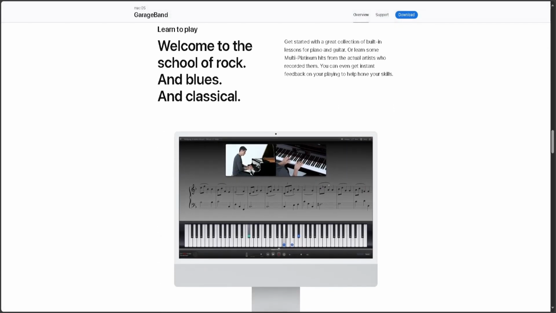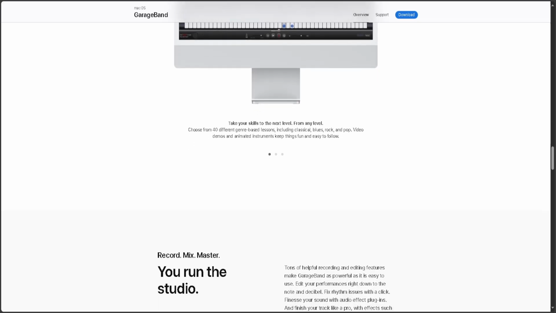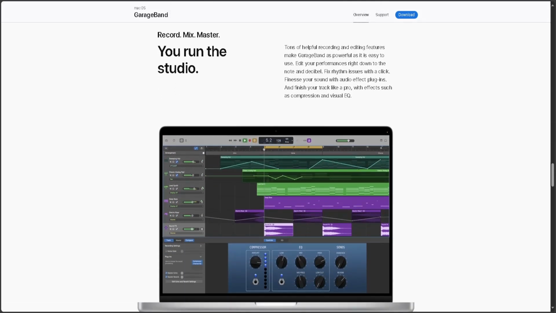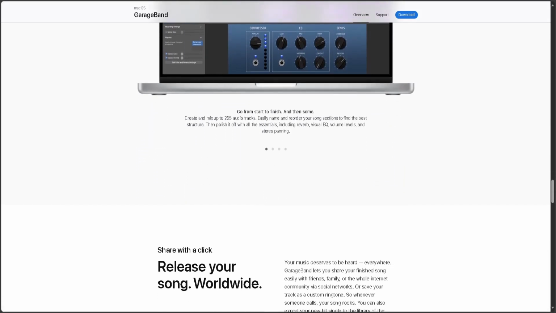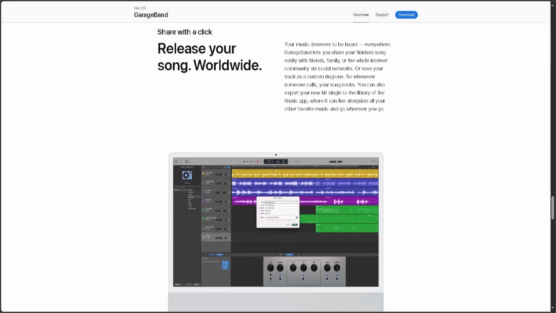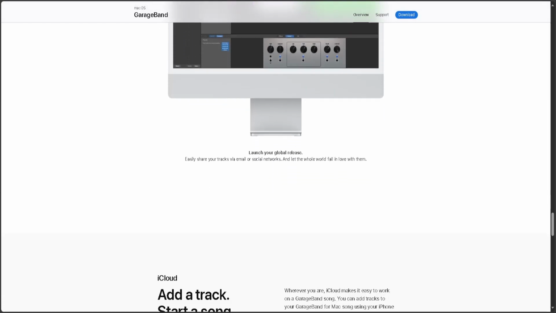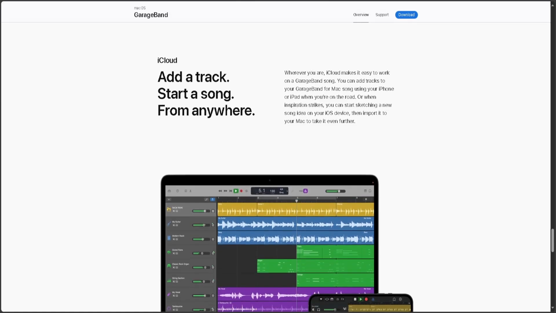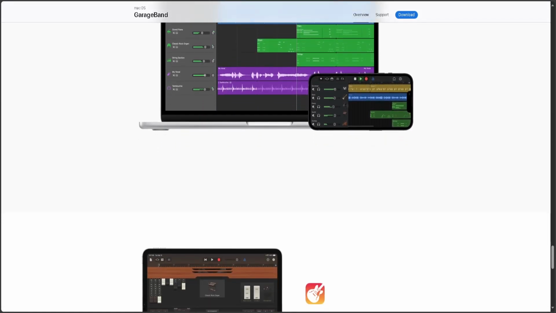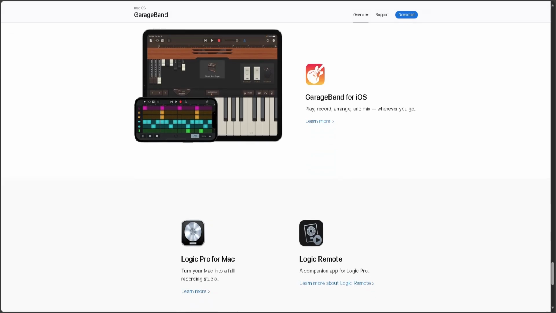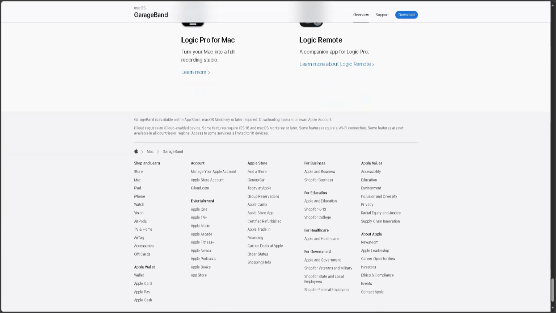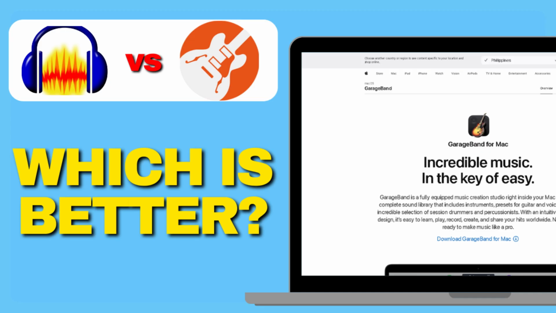Audacity is universal and simple. GarageBand is Mac only but offers more creative tools for music production. So that's Audacity versus GarageBand in 2025. If you want cross-platform simplicity, Audacity is solid. But if you're on Mac and want more creative features, GarageBand is the better choice.